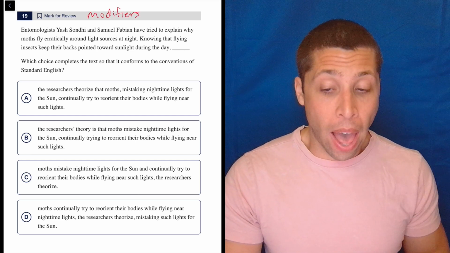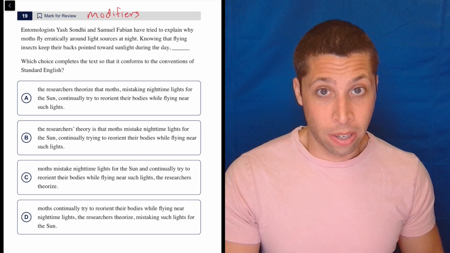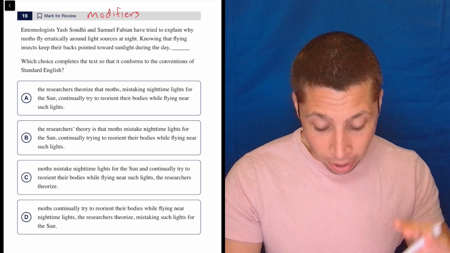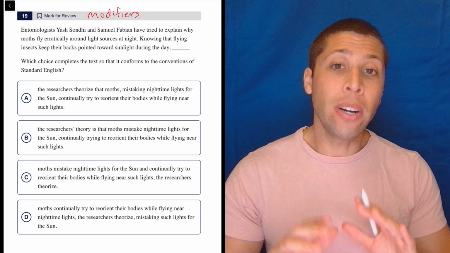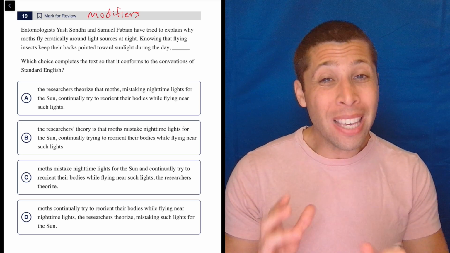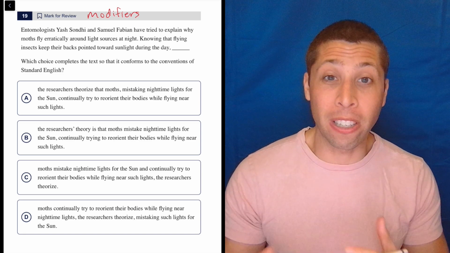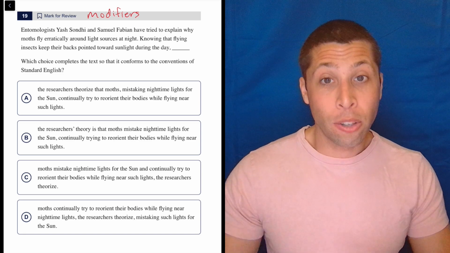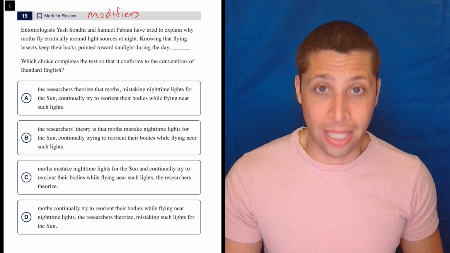The reason I know that, without even looking at the sentence, is look at how long these answer choices are, right? They're very long, and the words are kind of jumbling around. We haven't really seen any questions like that. Every other grammar rule has maybe like 2 or 3 words in the answer choices. Maybe the only thing changing is the punctuation, not even the words. So this rule is instantly recognizable. There is nothing else like it tested on the PSAT and SAT.